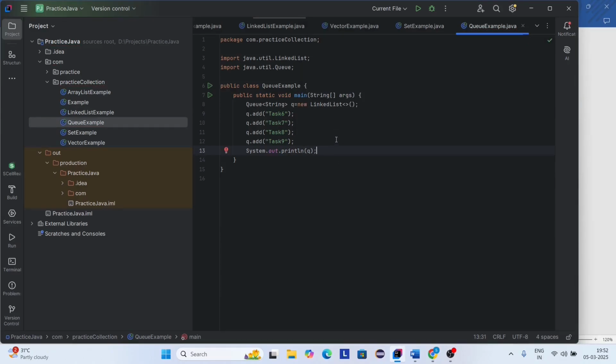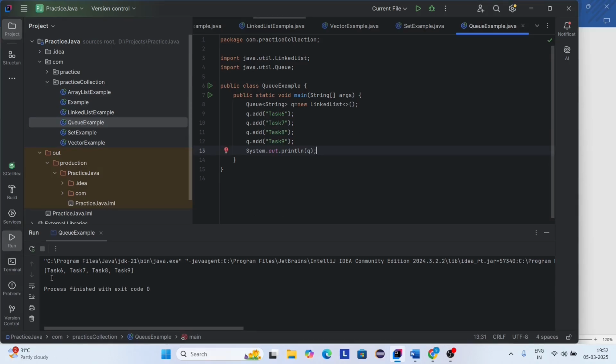Okay, now let us execute the code. Here you can see task 6, task 7, task 8 and task 9. It returns the output here. So here it displays all the elements. Now I want to retrieve the first element without removing it. So I need to use the peek method. The peek method is used to show the first element.